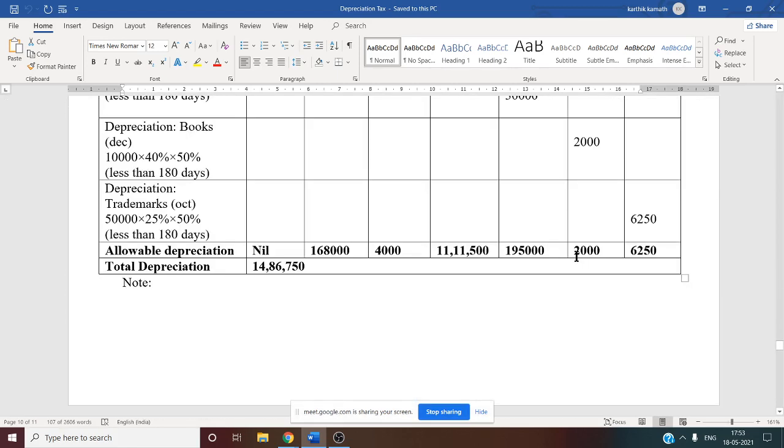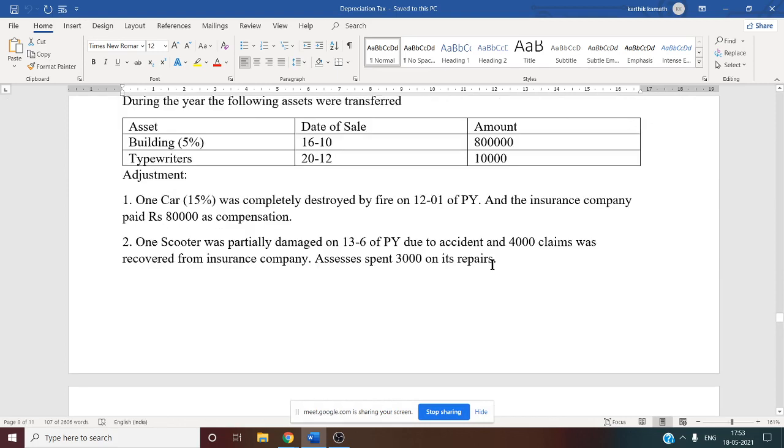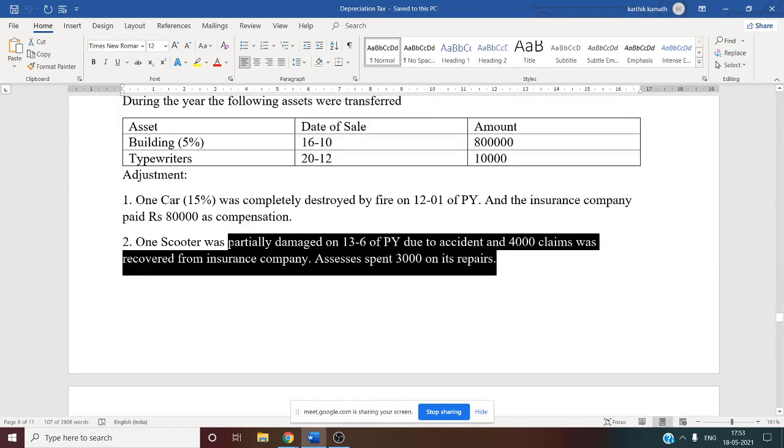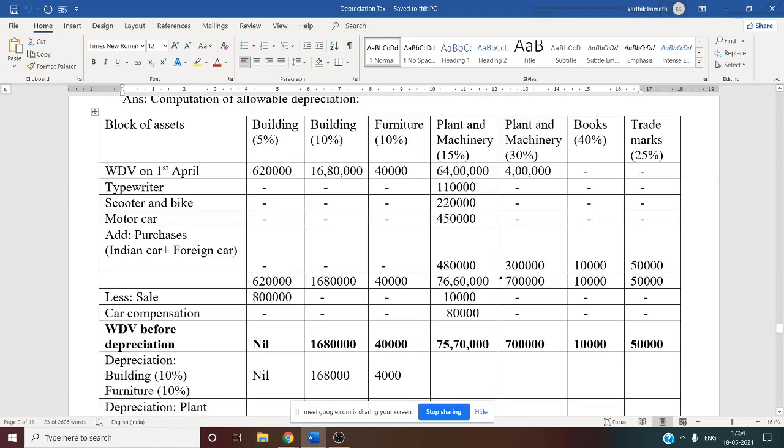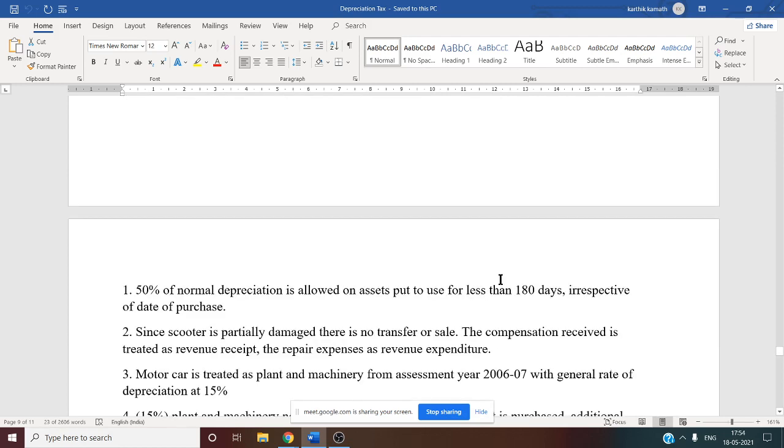So there is one adjustment in the question, right? Partially damaged scooter. See this. Compensation 4,000 is a revenue receipt. This repair 3,000 is revenue expenditure. That doesn't come under depreciation, so you need to ignore that.